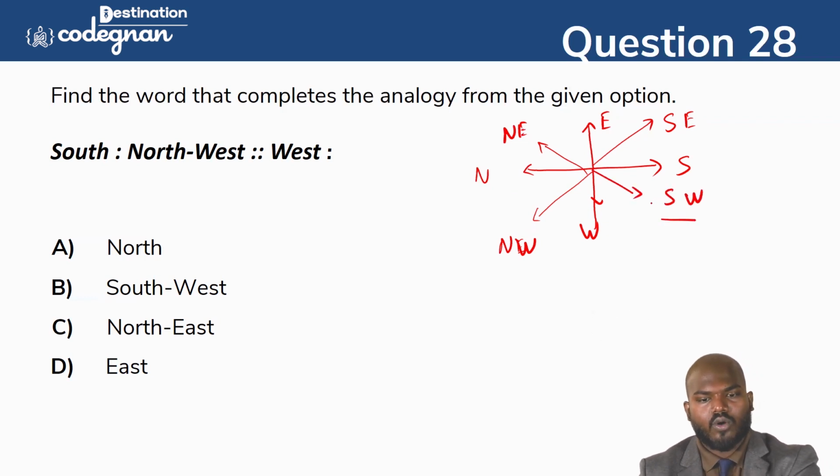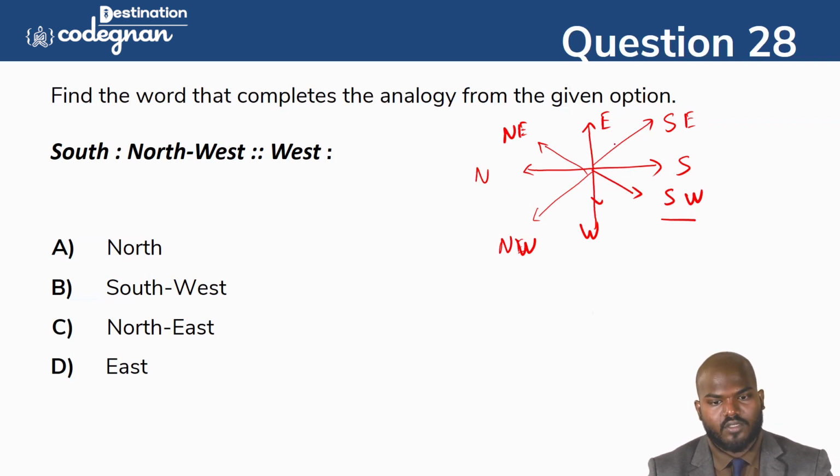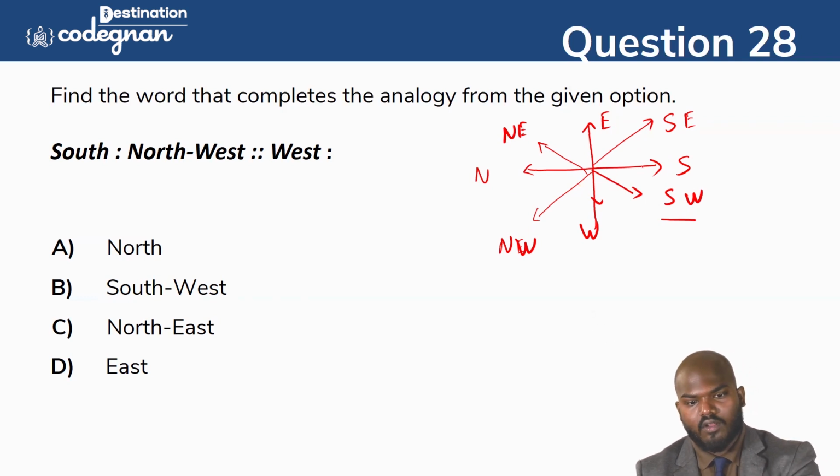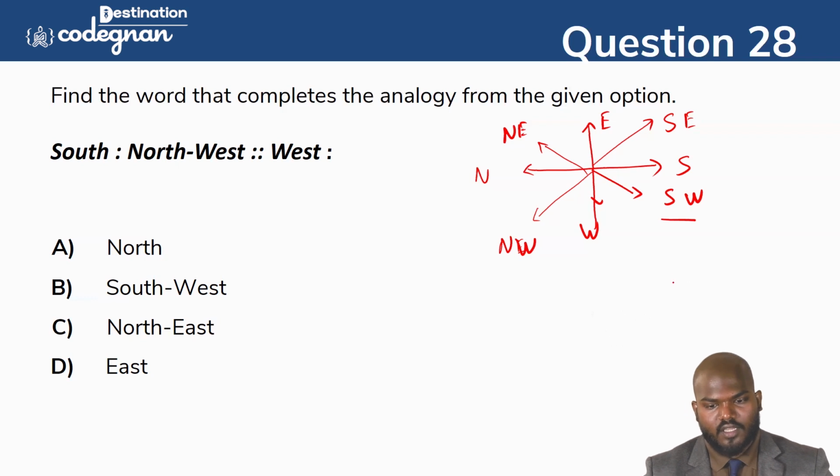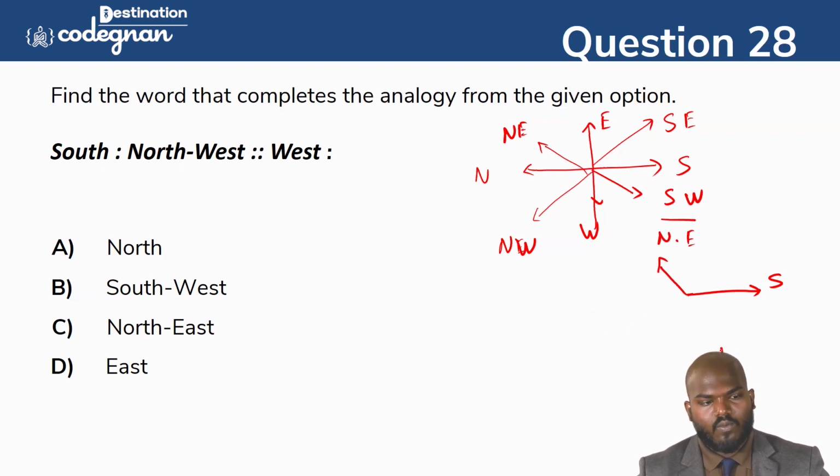Okay, so they are saying that south is here, and southwest is here. Okay, and west is here. So what about the next value we will get here? West is here, guys. So what is the next answer? You see this one. South is here. Look very closely. South is here and northeast is here. South is here in this place and north is here in this place. South, northeast. Okay, so then west is here. So what about the value we'll call it here? We can call the same value.